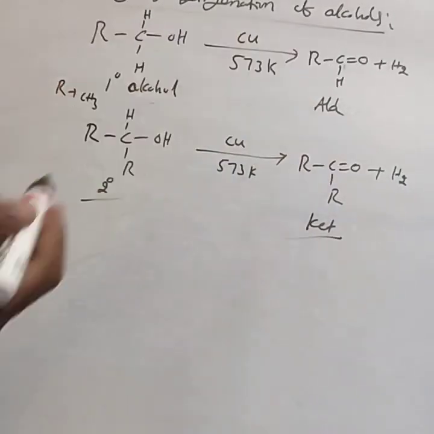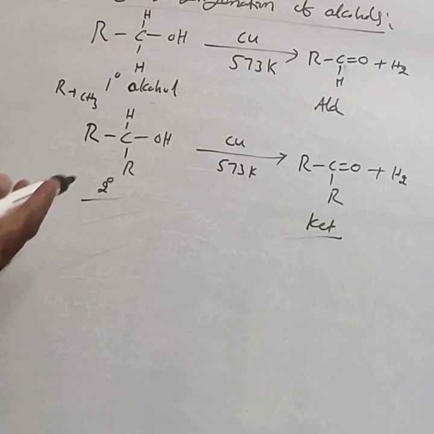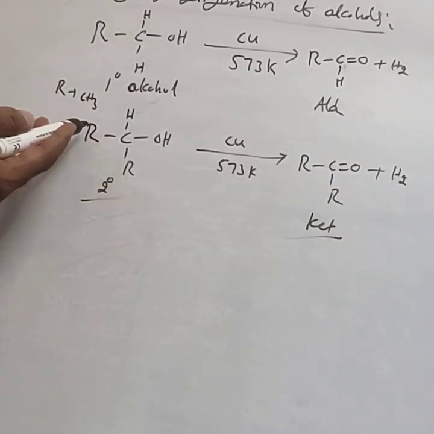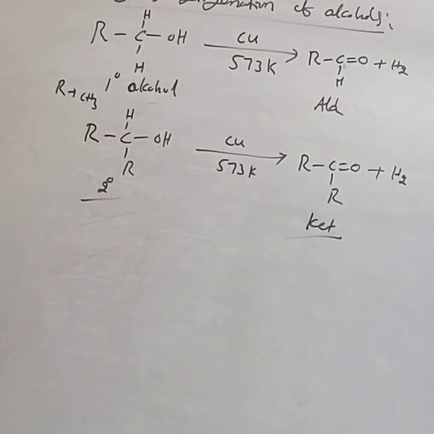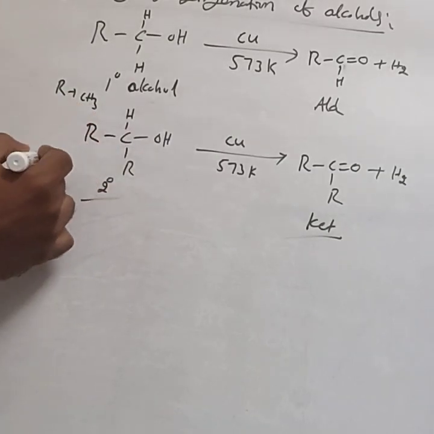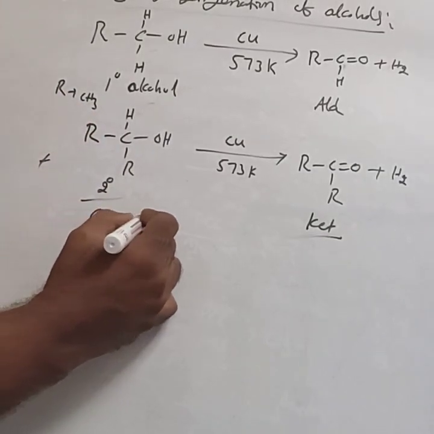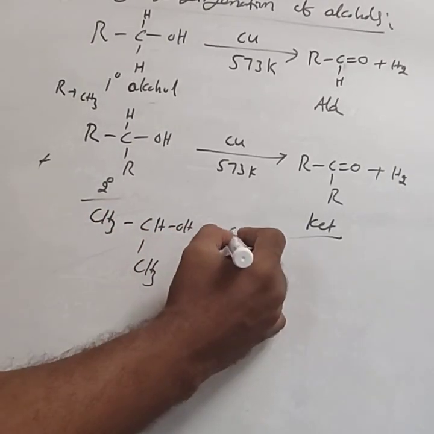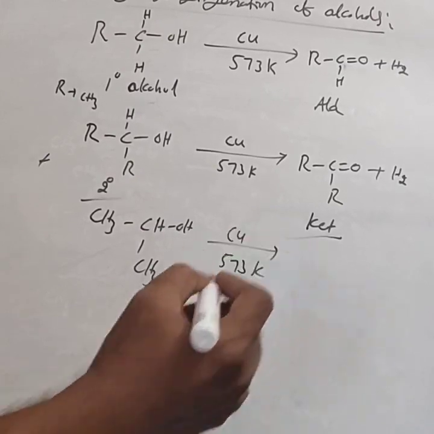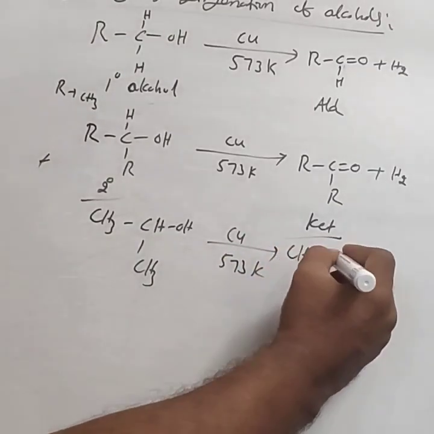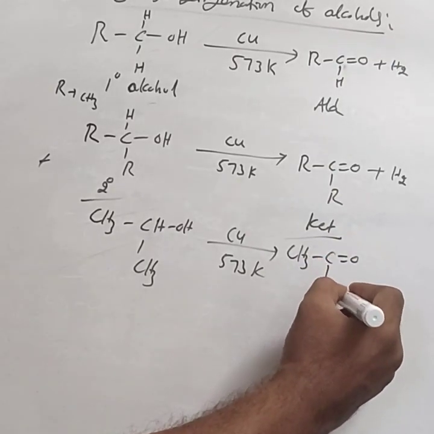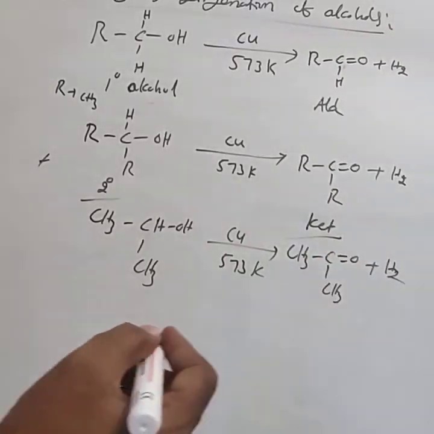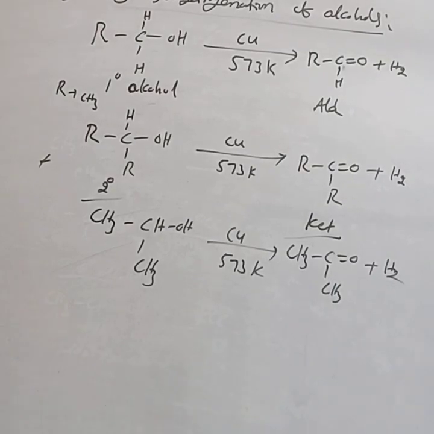Primary alcohols on dehydrogenation form aldehydes. For a secondary alcohol, take isopropyl alcohol. Most important one: when vapors of isopropyl alcohol are passed through heated copper, the product formed is CH3COCH3, that is acetone, propanone. This is about the preparation of aldehydes and ketones by dehydrogenation of alcohols.